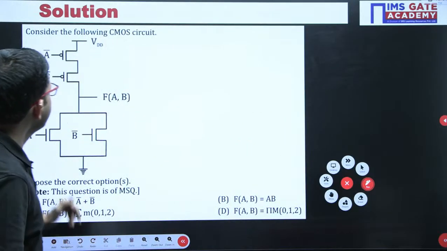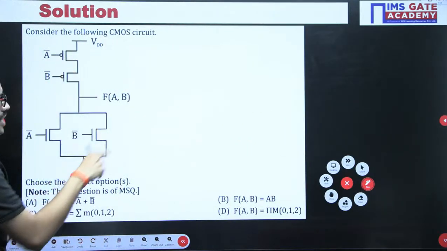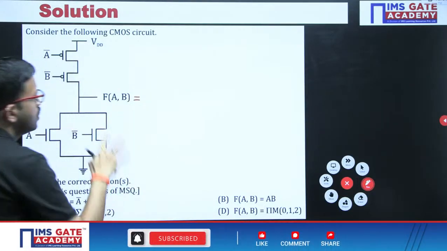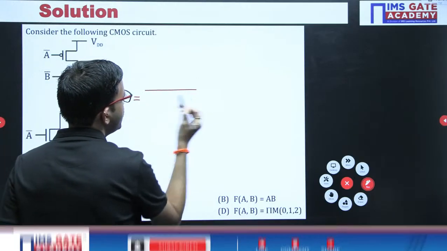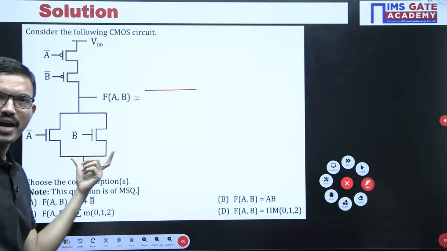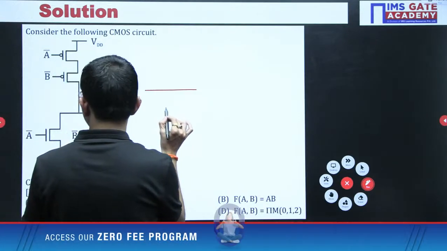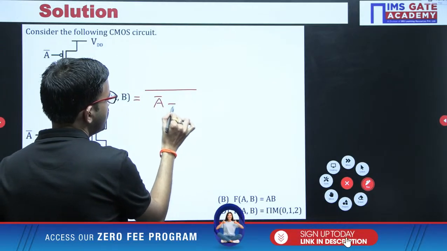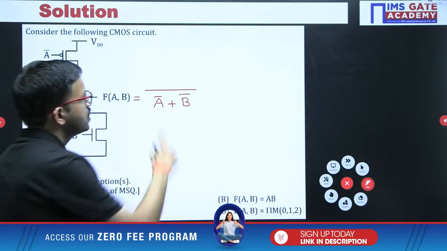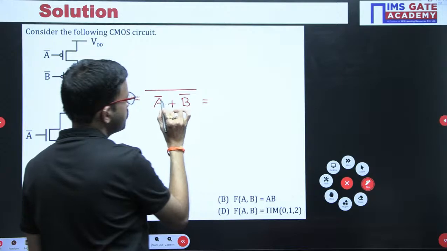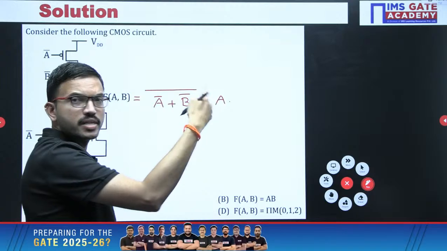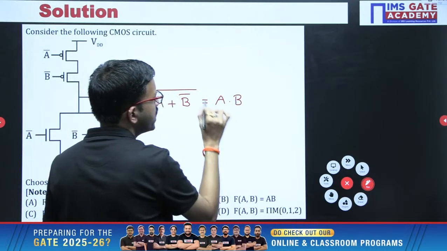So just observe here, you are having PMOS transistors, here NMOS transistors. That means it is a CMOS circuit, right? So here first of all, the output expression you can represent as overall expression complement. After that, here you are having two NMOS transistors connected in parallel. So parallel means among the inputs you can perform logical OR: A bar plus B bar. Now just apply De Morgan's law. First term complement, A bar whole bar, that is A. Similarly second term complement, B bar whole bar, that is B. That means you are getting what? AB.